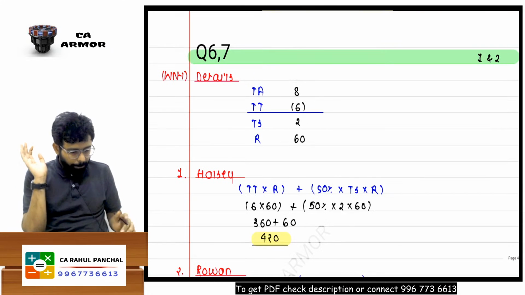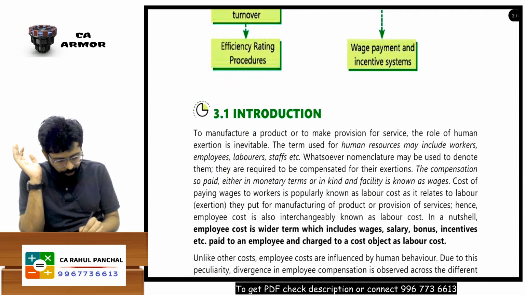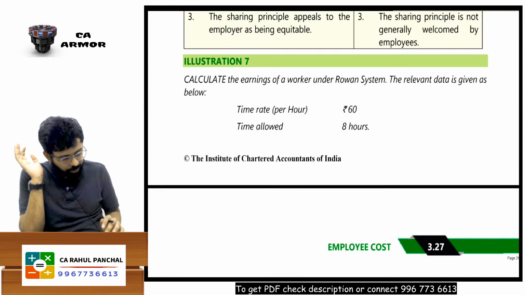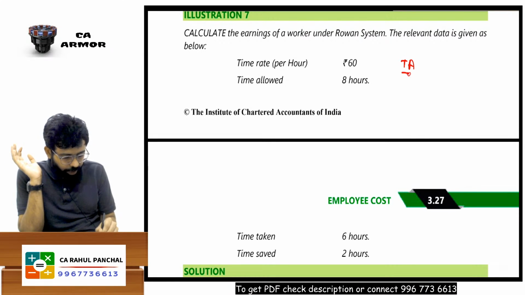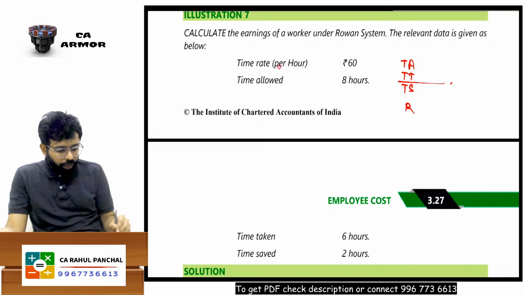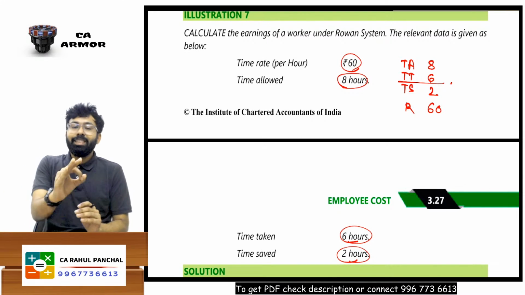Same question, the entire data is the same. This is the question that we have. Question number 7. Again, I will first write TA, then TT, then TS, then R. Now if I check, what is the time allowed? 8 hours. What is the time taken? 6 hours. Time saved 2 hours. Rate per hour 60.